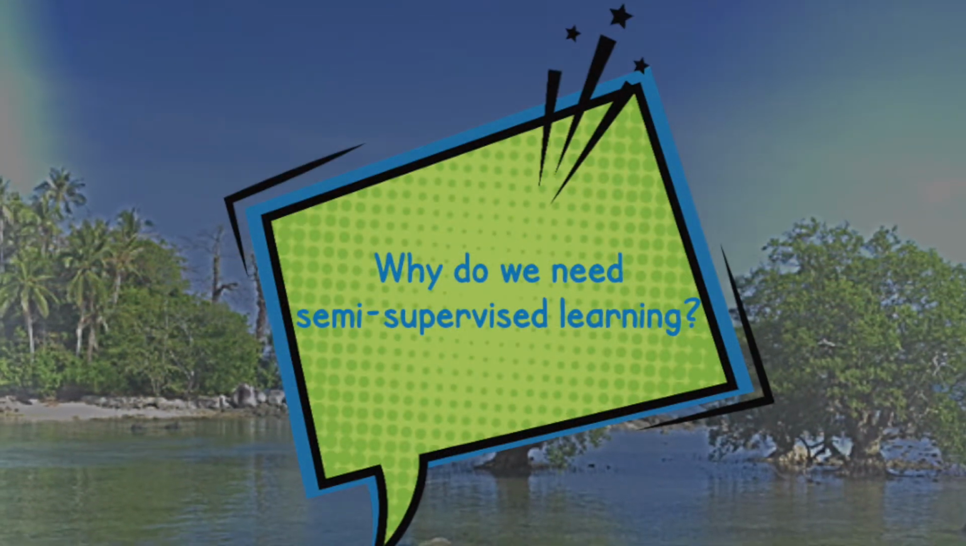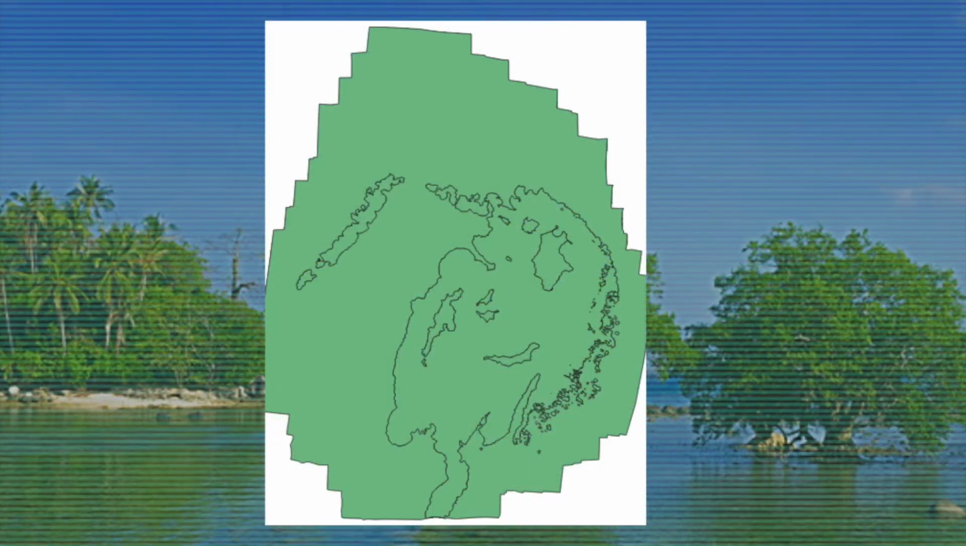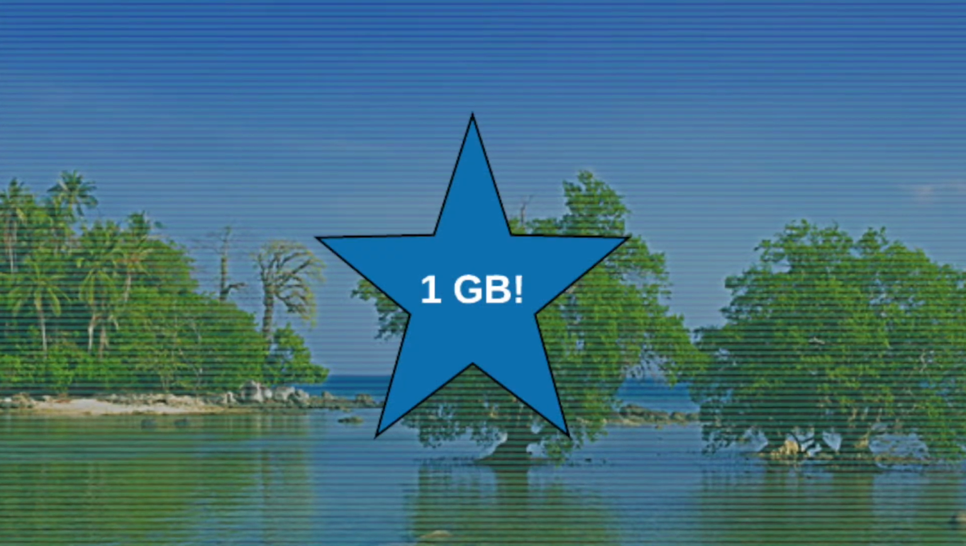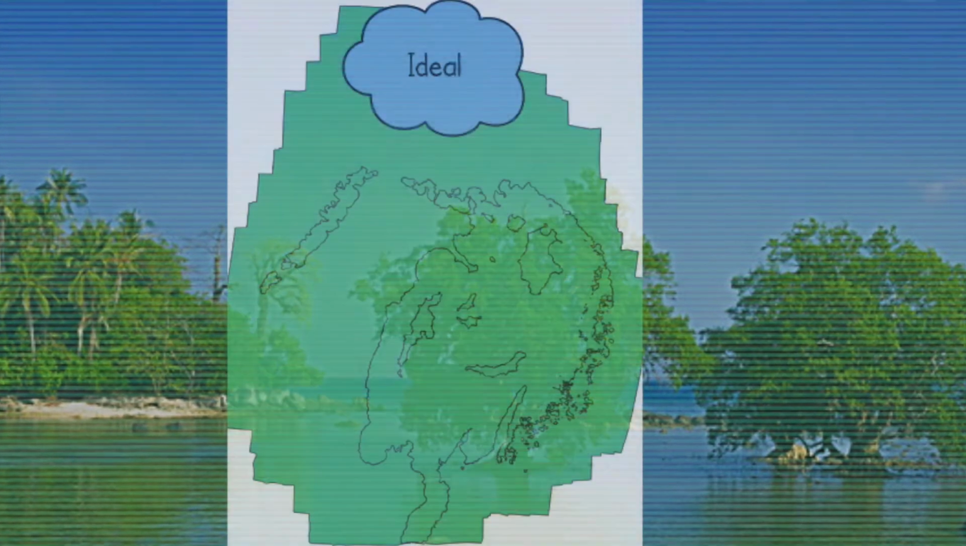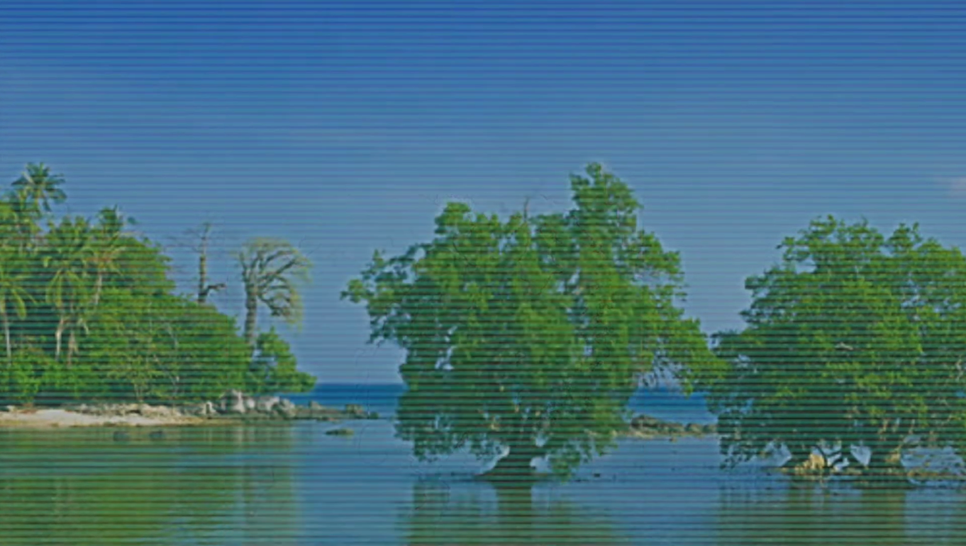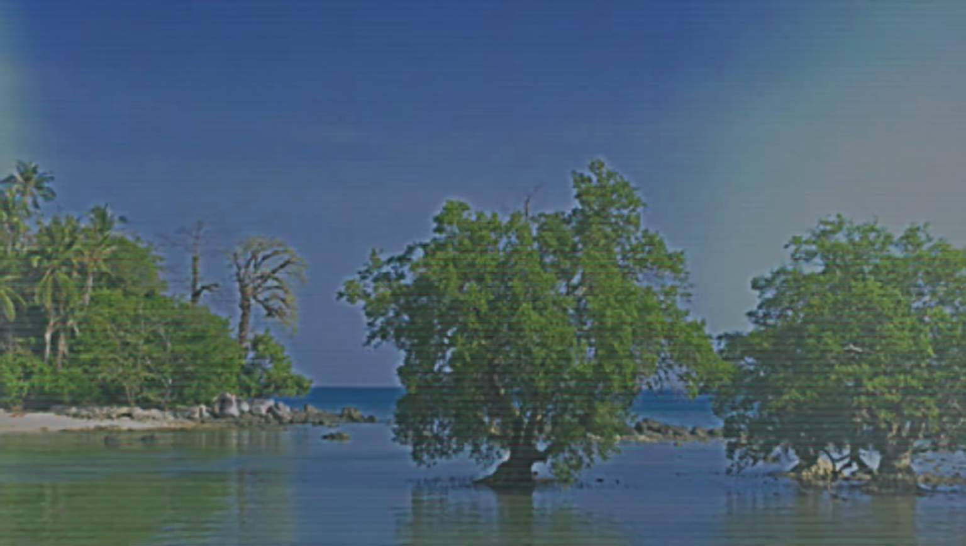But why do we need semi-supervised learning? It is really tedious to hand label the geospatial images. Each image is huge and has around 1 GB of data. Obtaining completely hand labeled TIFF files is impractical. Therefore, using some labeled data along with a large portion of unlabeled data is quite useful for us.